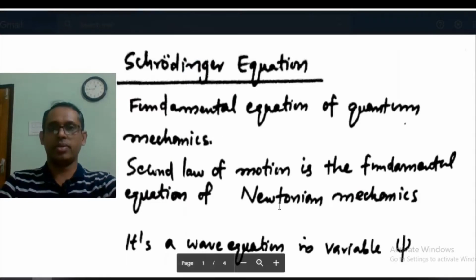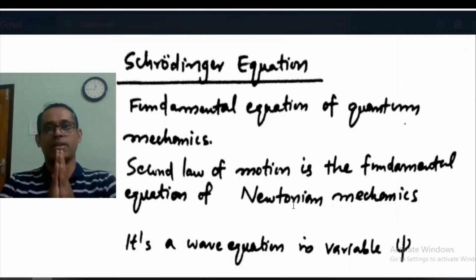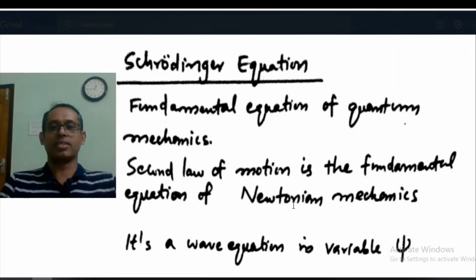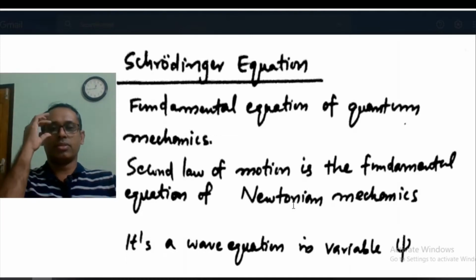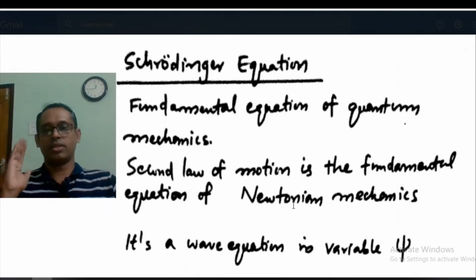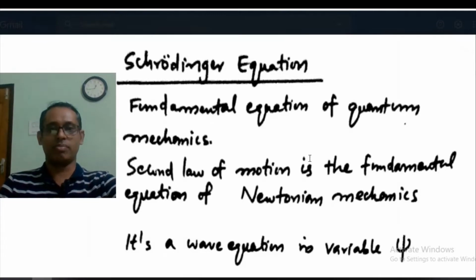Hi everybody, today we look at the Schrödinger equation, which is considered to be the fundamental equation of quantum mechanics, just like the second law of motion is the fundamental equation of Newtonian mechanics. So we are considering the Schrödinger equation, the most important equation of quantum mechanics.